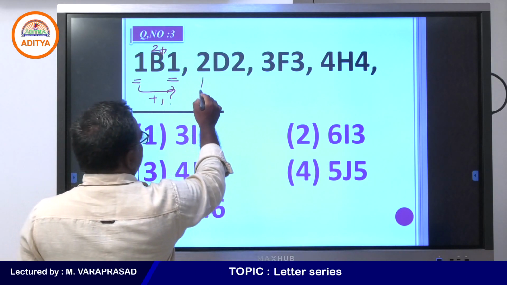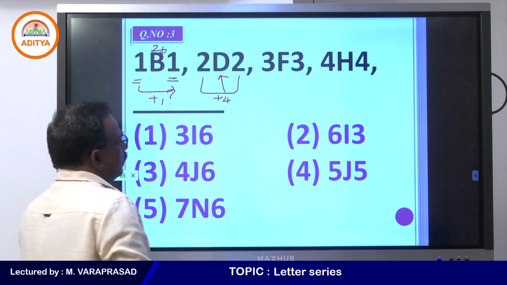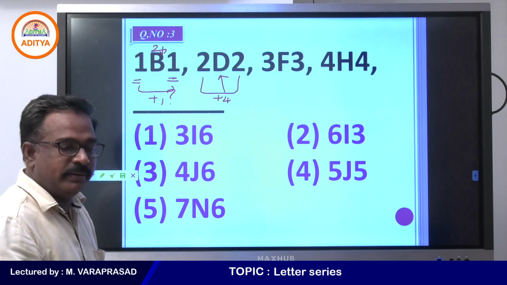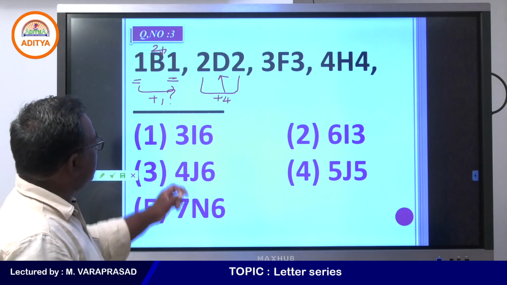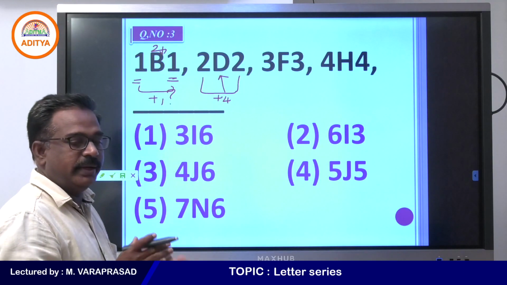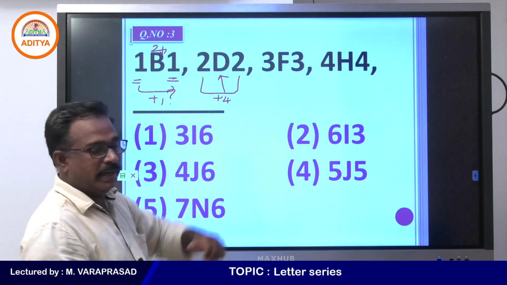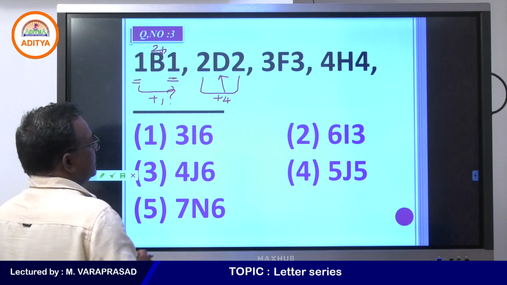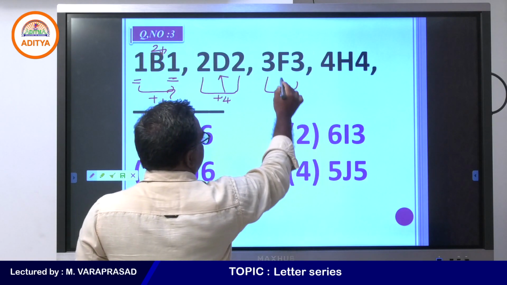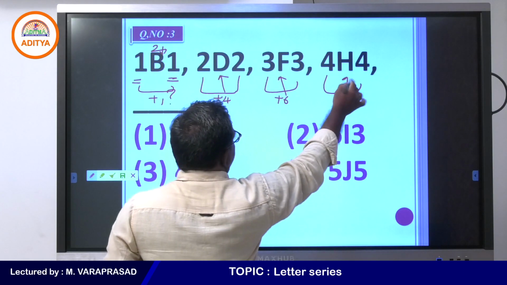Here 2 plus 2 is 4, that is the fourth letter. Either side the numbers, if we add, that sum is giving the place value of the middle letter. So now what will you get here? 3 plus 3 that is 6 is here. 4 plus 4 that is 8 is here.